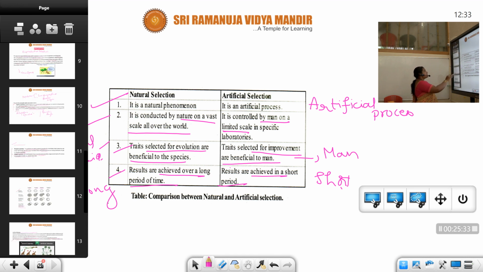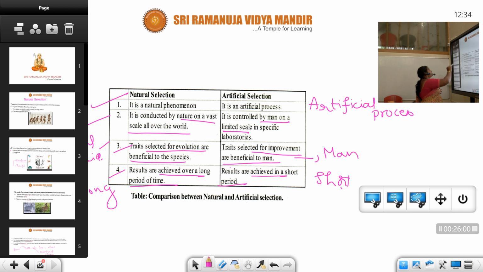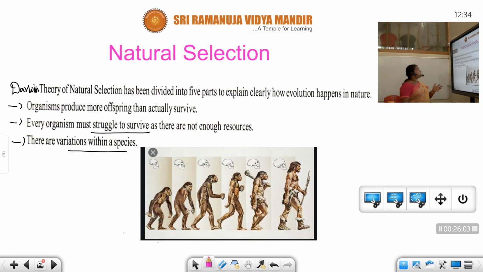Actually, students, in this class we have discussed natural and artificial selection, along with examples. See students, Darwin is the scientist who laid the foundation for evolutionary studies. And Jean-Baptiste Lamarck is one of the scientists who also gave theories which support evolution. Natural selection is divided into five parts to explain clearly how evolution happens in nature. First, organisms produce more offspring than the actual survivors.